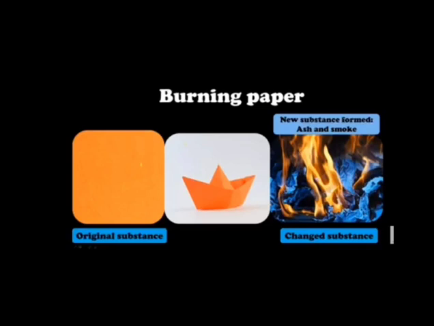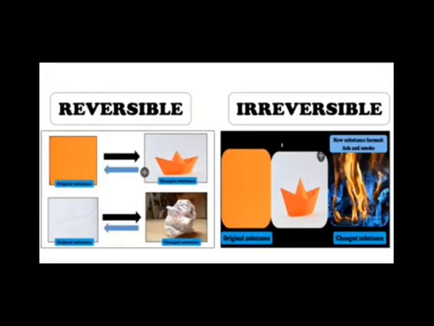So the process by which we cannot get the original substance back is known as irreversible changes or irreversible process. So I hope you have understood the difference between the reversible and irreversible changes. In reversible changes, the change is temporary and we get back the original substance, whereas in irreversible changes the change is permanent and we cannot get the original substance back. Okay, so this is the difference between the reversible and irreversible changes.